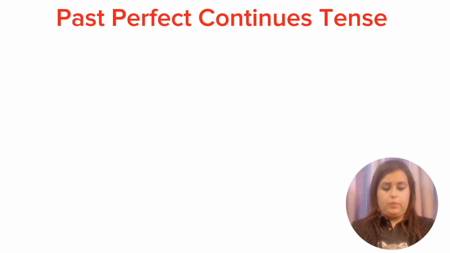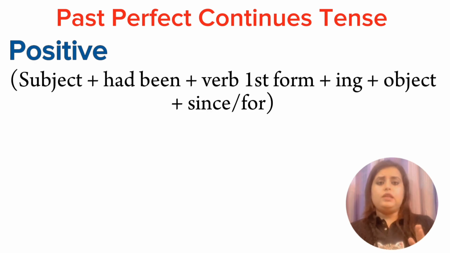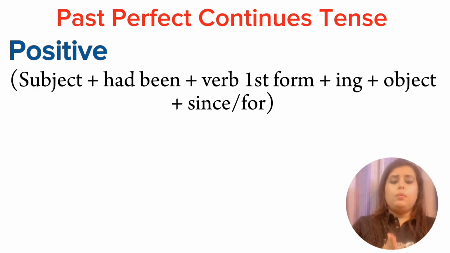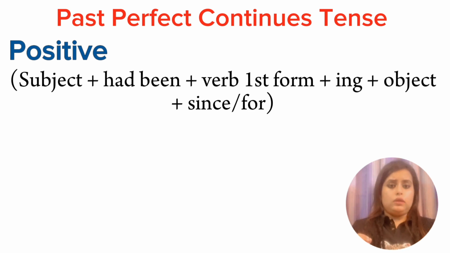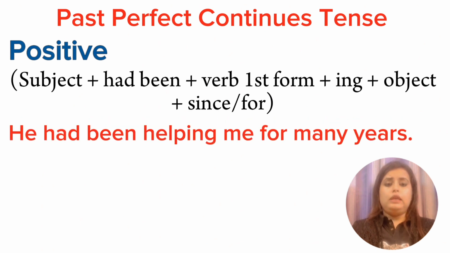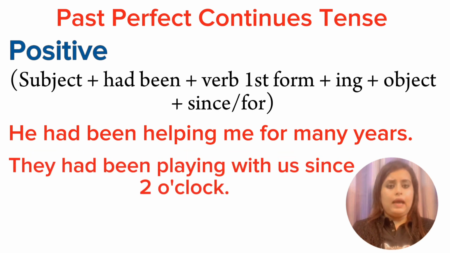Now let us see the rules for past perfect continuous. The rule will be subject plus had been plus verb first form plus ing plus object, and we can use since or for with it. Even we can skip that. So the example will be, he had been helping me for many years. Next, they had been playing with us since 2 o'clock.